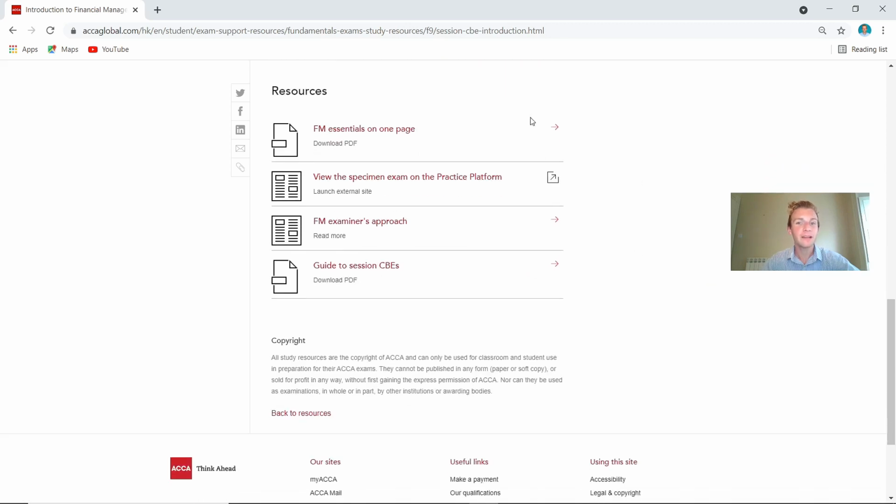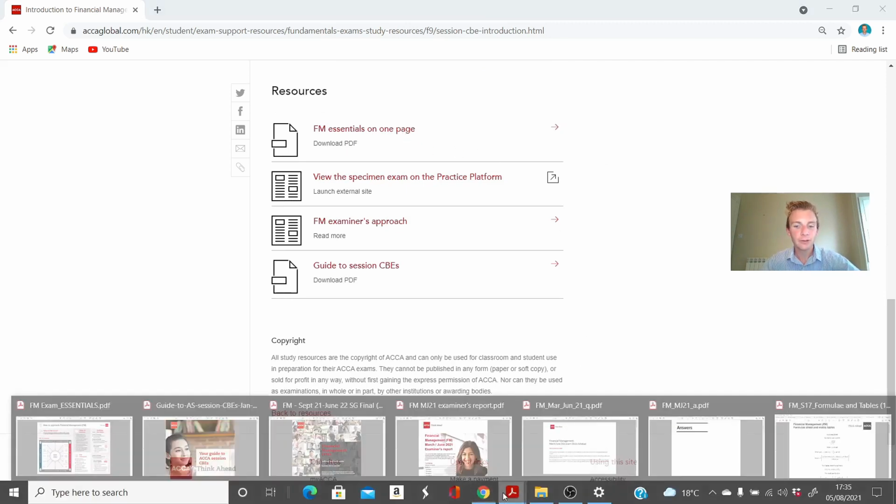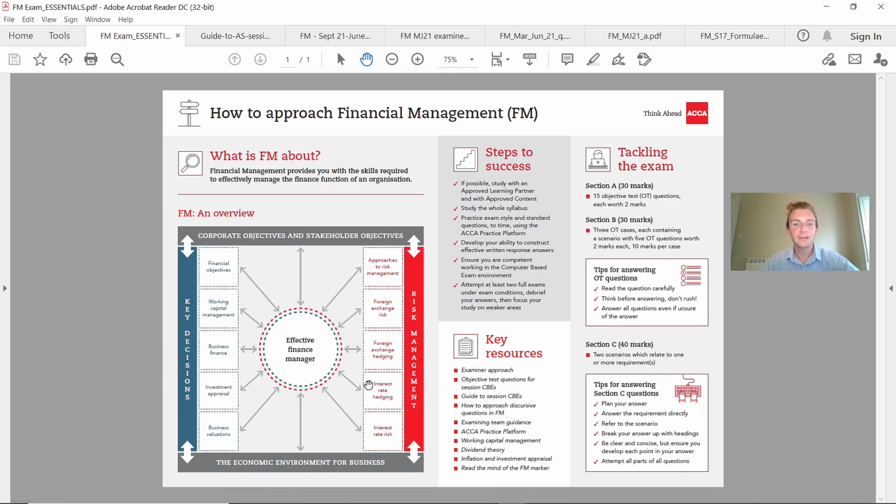Because the first key resource that you need to be aware of is this financial management essentials on one page. A really helpful, useful tool that breaks down absolutely everything. I'm assuming at this point you've never seen this before, but what it entails is saying what you should expect to come up on this exam all on one page. So maybe make a note to actually print it out yourself. The key thing on the side here from the overview are all of the key financial management terms that you need to be aware of ahead of this exam. And this breaks down into the syllabus, which we'll be coming on to later.